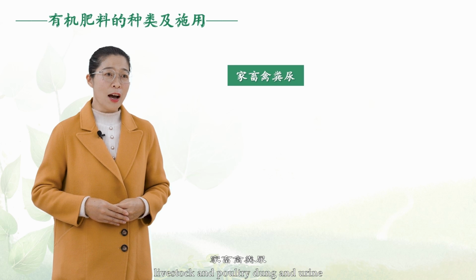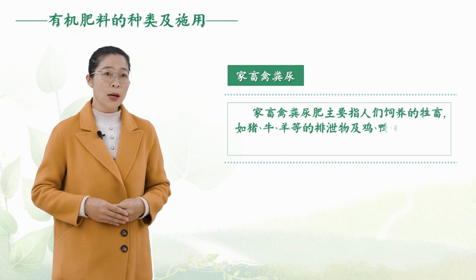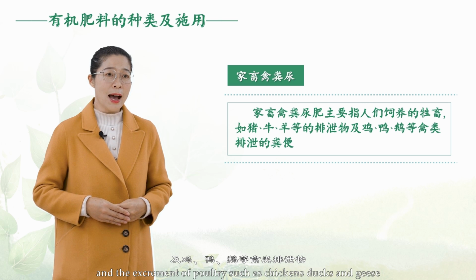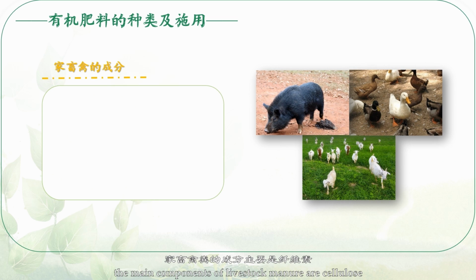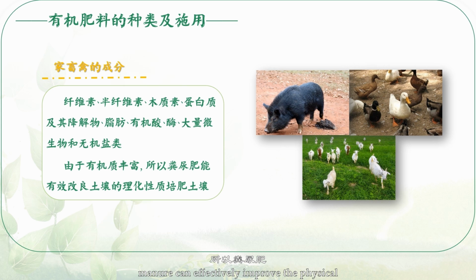Livestock and poultry dung and urine. Livestock manure mainly refers to the excrement of livestock, such as pigs, cattle, and sheep, raised by people, and the excrement of poultry, such as chickens, ducks, and geese. The main components of livestock manure are cellulose, hemicellulose, lignin, protein and its degradation products, fat, organic acids, enzymes, microorganisms, and inorganic salts. Because of the abundant organic matter, manure can effectively improve the physical and chemical properties of the soil and fertilize the soil.